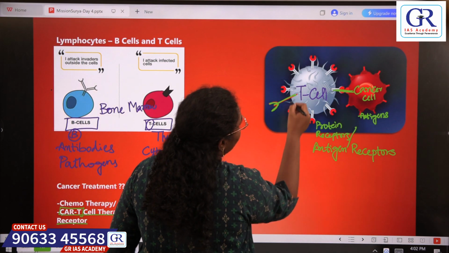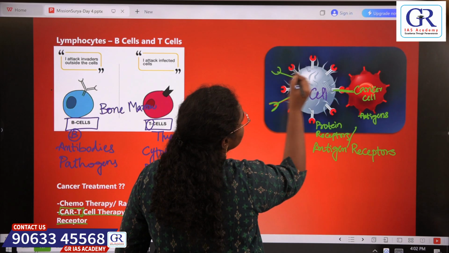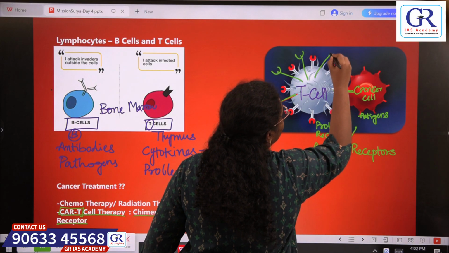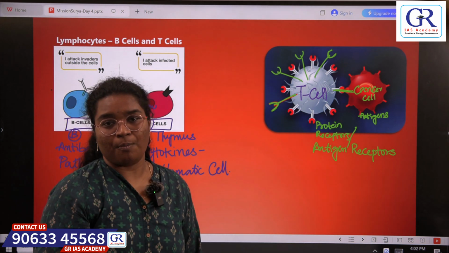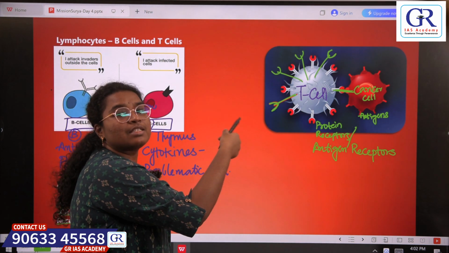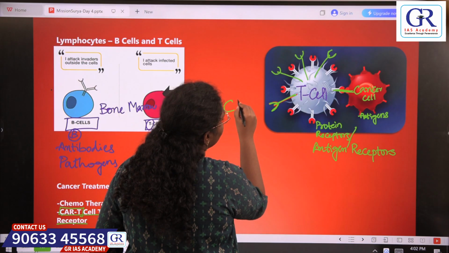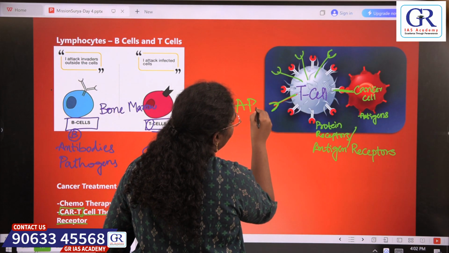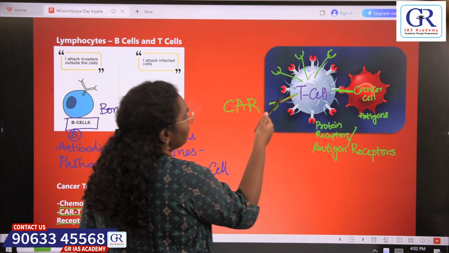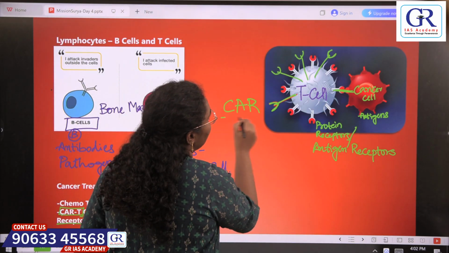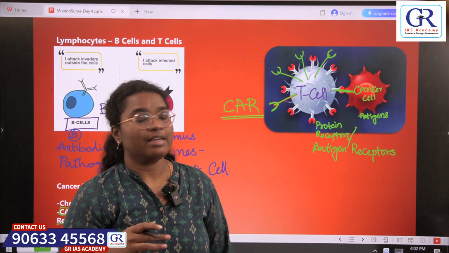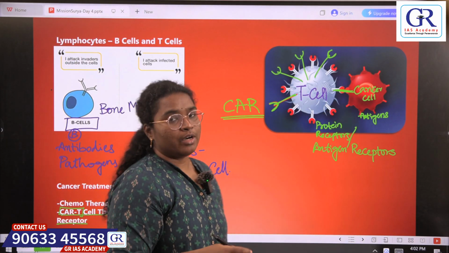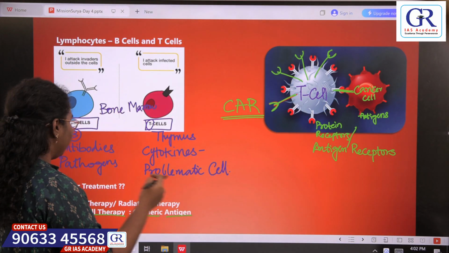So already there are some receptors present, we insert some special receptors. These receptors are made from different biological components, and these special receptors are called chimeric antigen receptors. So we take the T cells and we insert the chimeric antigen receptors to better target the cancer cells, and finally we release this T cell into the body. Let's see this process a little in detail.